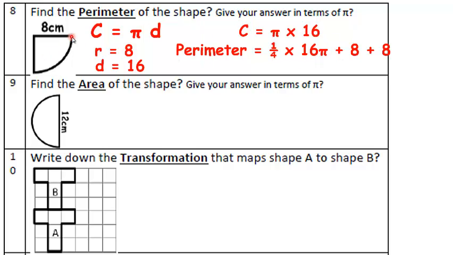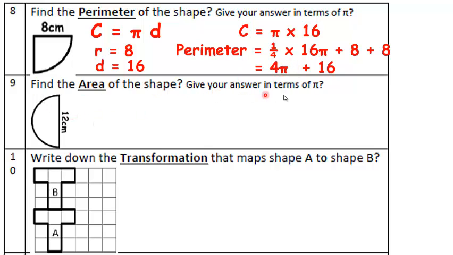Well, the perimeter is the distance all the way around. So in addition to that curved bit, which is a quarter of 16 pi, I need that bit 8 and that bit 8. So that's where my two 8s come from. So a quarter of 16 pi is 4 pi. 8 plus 8 is 16, and that's my answer. Please do think about this. This is a nice question, and it's one that you could definitely be asked.